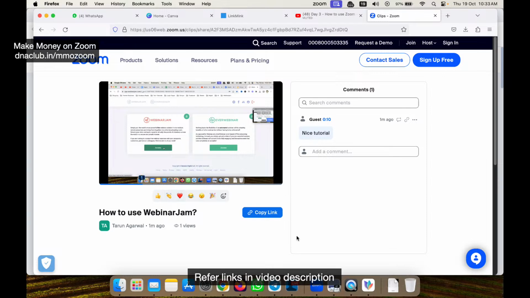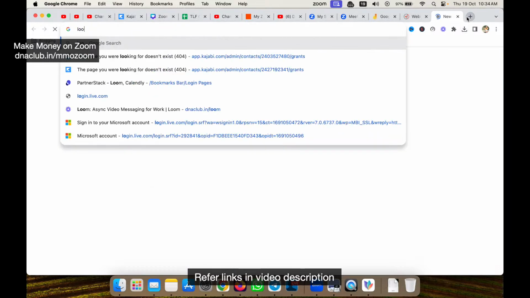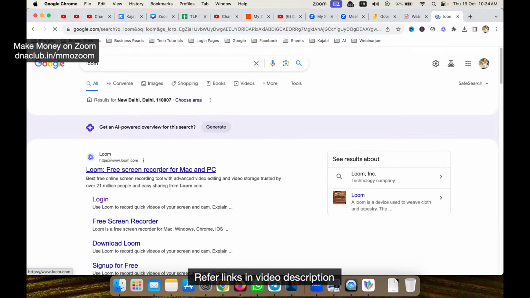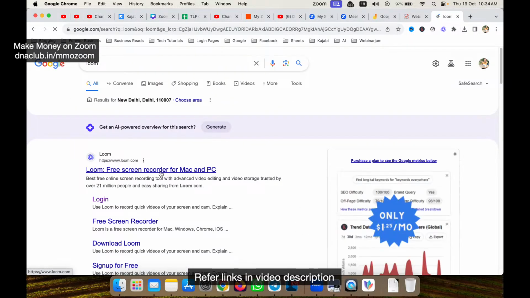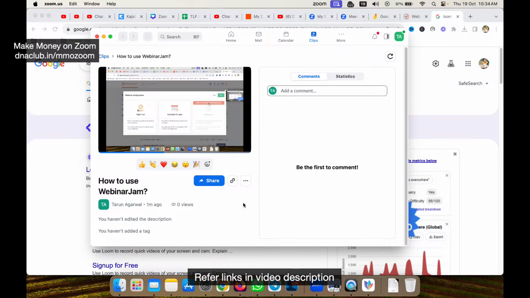Clear? So don't you think that this is basically a kind of replacement of Loom? There is a tool called Loom, a screen recorder. But this screen recorder option is now available in Zoom also. Just type wow. This is an amazing feature which Zoom has rolled out.